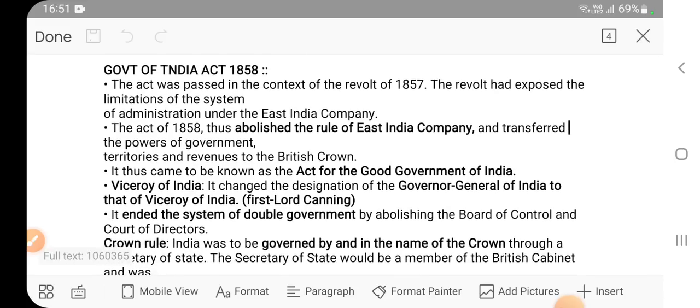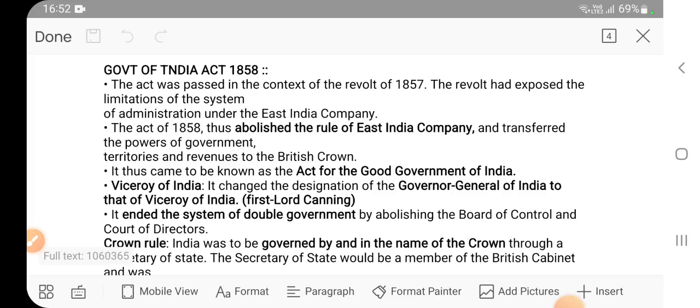The Act of 1858 thus abolished the rule of the East India Company, because the rulers thought that the East India Company was very exploitative in nature. It was generating so much revenue, continuously waging wars against so many kings. Just like we have seen, the Nawab of Bengal was thrown out. Then in Madras, Tipu Sultan and others were thrown out. Then in the Maharashtra area, the Marathas were thrown out. Then in Punjab, they were thrown out. So the entire Indian territory was captured by the East India Company.